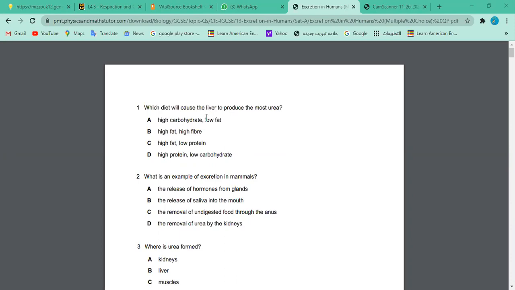It's already mentioned. And urea is excreted by which organ? Kidney. Kidneys. Very good, Hala. Yes, true. Kidneys, okay? So you could see high carbohydrate, low fat. High carbohydrates will give you what? If a diet is rich in carbohydrate, what do you expect to be increased in your body? Glucose. Glucose, correct.